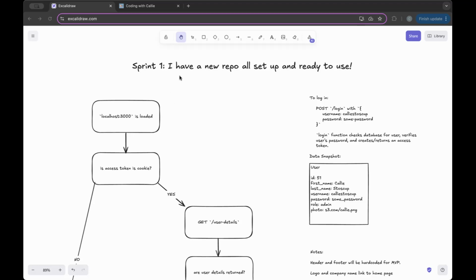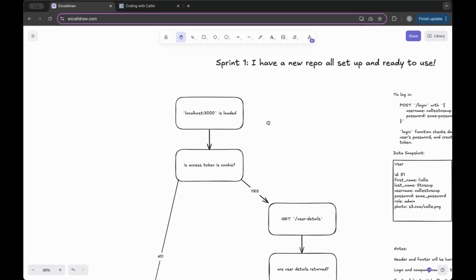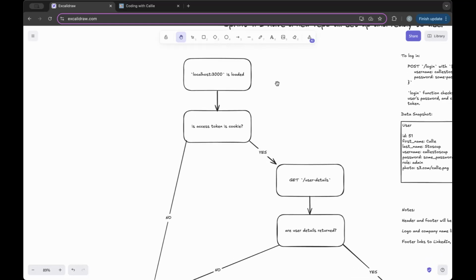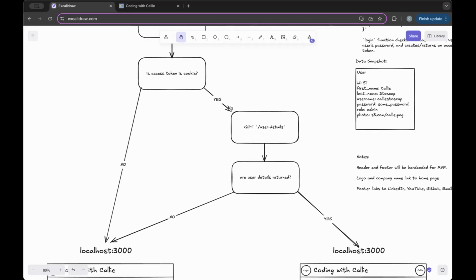All right, so for Sprint 1, I need to have, as an admin, a new repo all set up and ready to use. Let's take a look at the design, or the workflow, and see what that looks like. So when localhost 3000 is loaded, what I want to be happening behind the scenes is I want to look at if I have an access token as a cookie. If I do, then I'm going to ping my API's user details route and try to get the user details for whoever has that access token, which would be me.